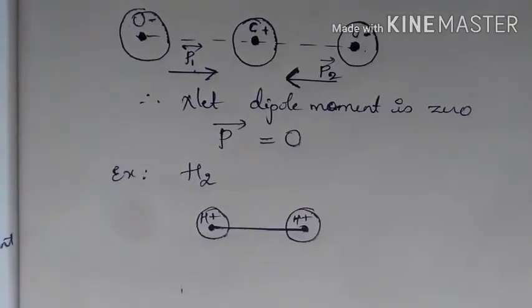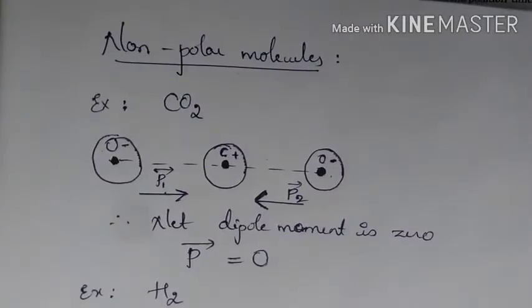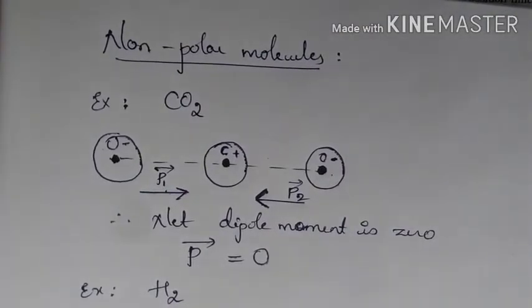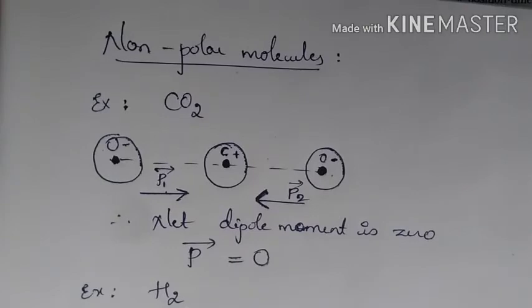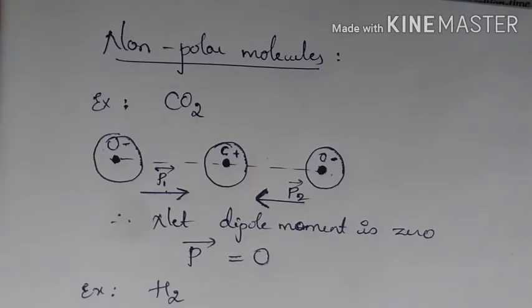Hence, these are called non-polar molecules. Examples of non-polar molecules are carbon dioxide, the hydrogen molecule, and the oxygen molecule. But the examples of polar molecules are water and HCl.